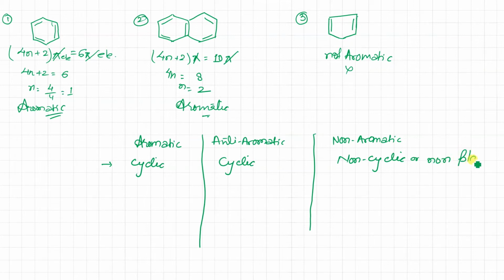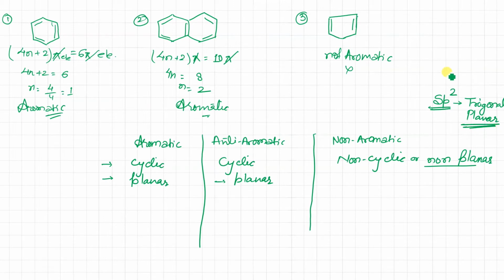non-planar. What is this non-planar structure? For this, let me explain: this is planar, and this is also planar, but this one is non-planar. What is this non-planar? See, that means each carbon should be sp2 hybridized. If each carbon is sp2 hybridized, then it is trigonal planar, isn't it? Trigonal planar or triangular planar we say. So this structure is called planar. But if it is sp3 or sp3d or something like that, then it won't be planar.